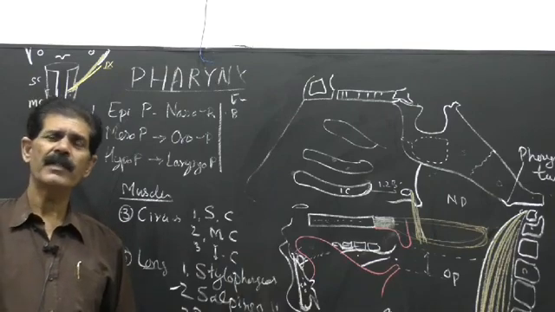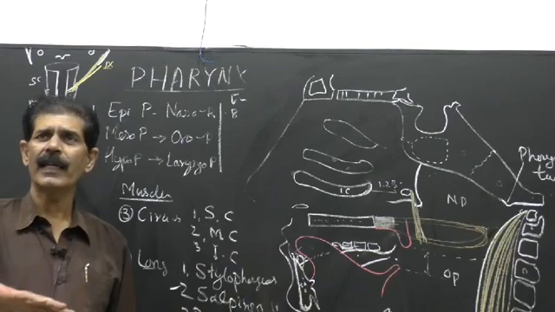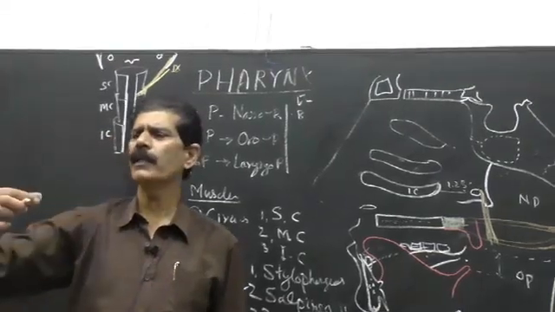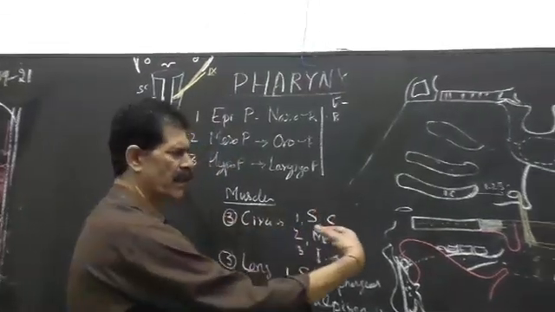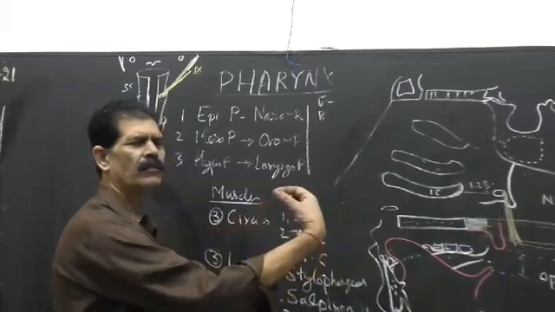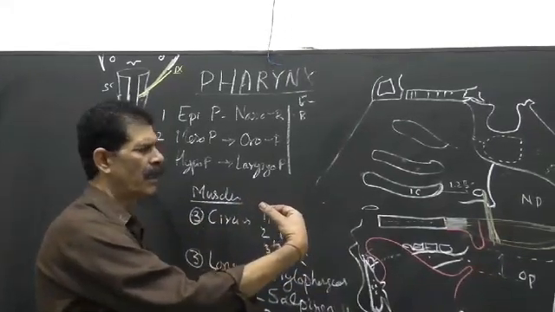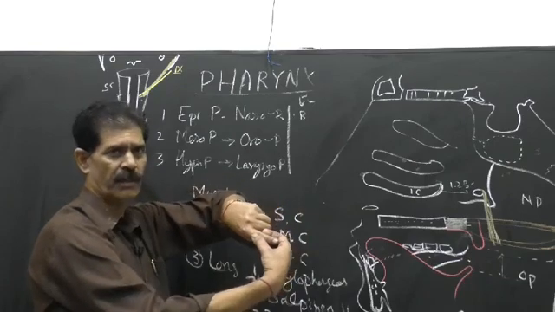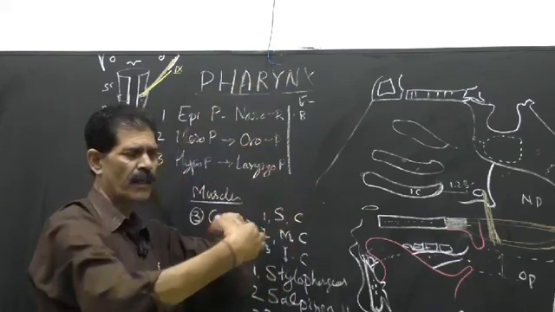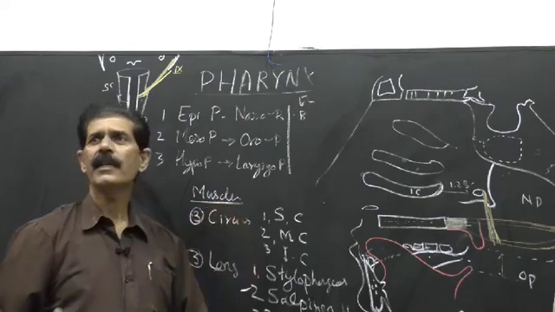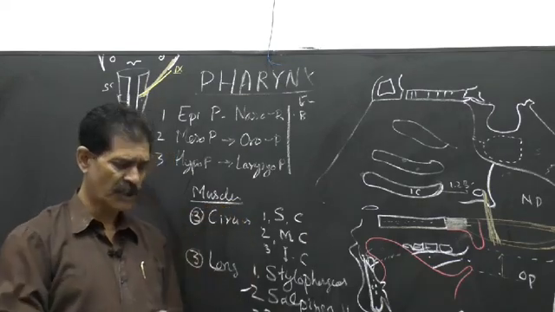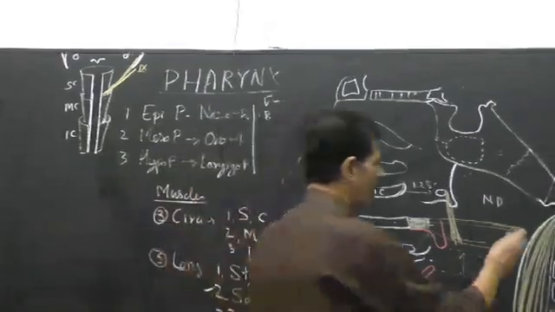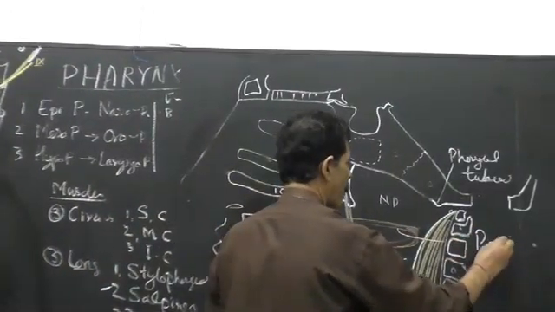And the mucous membrane, which lines the whole of the pharynx, is raised over the medial border of these muscles. So this muscle is U-shaped like this. The mucous membrane covering it is raised a little bit if we see inside the pharynx, and a ridge is created which is called Passavant's ridge.